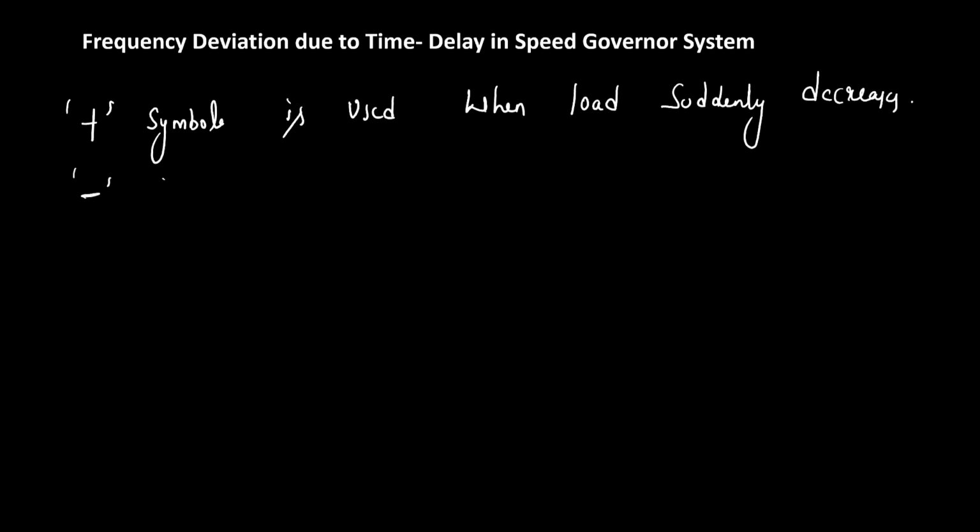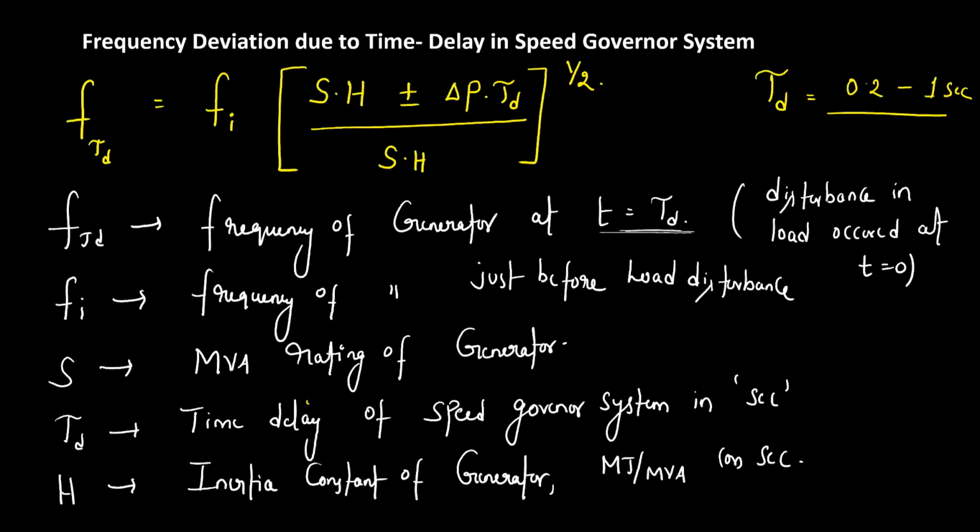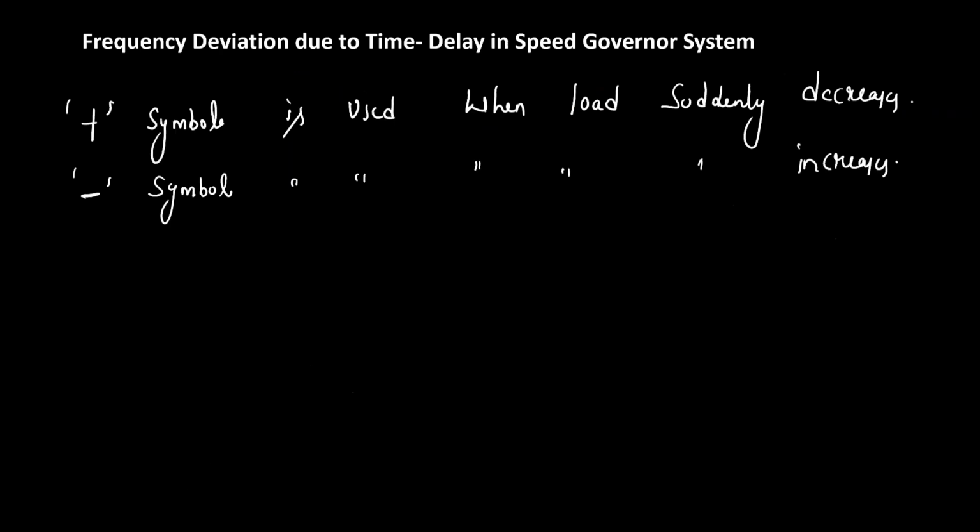Minus symbol is used when load suddenly increases. Understand? So in this formula, here we have to use the plus symbol when the load suddenly decreases, and minus symbol when load suddenly increases.